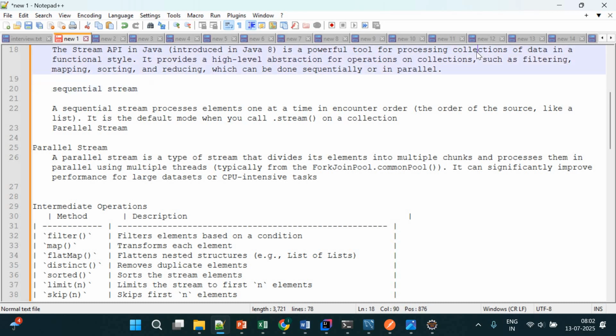Normally, if you are aware of data structures, a data structure means having multiple records. That could be an array, a list, a map, a queue, a stack, or a set, which holds multiple data, right? So we have to perform some operation over the data. For example, I want to fetch this data, or I want to filter that data with a specific requirement.